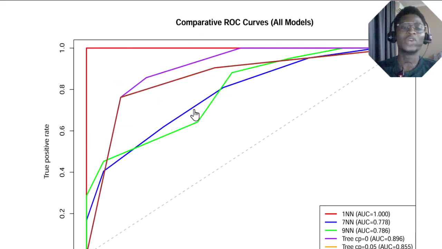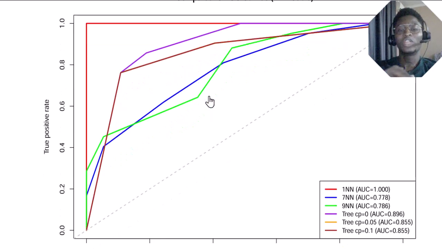In this particular ROC, I trained the model using the entire dataset and also tested the model using the entire dataset. And clearly we can see that the model with one neighbor actually overfits because it's able to predict everything well. Looking at the other ones, they also perform quite well, which is telling you that this is not trustworthy, because training a model and testing it on the same data cannot really tell us much about the performance of that model, because we are not using unseen data.